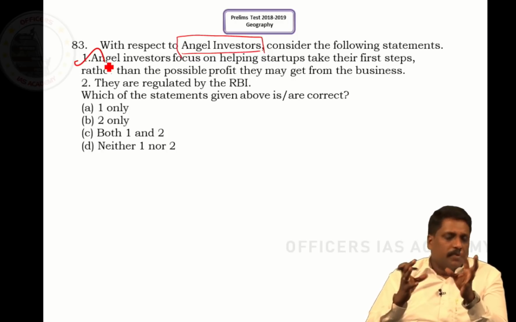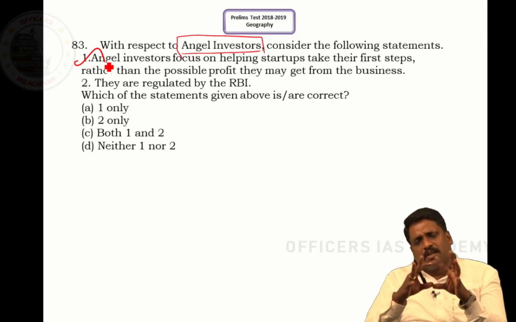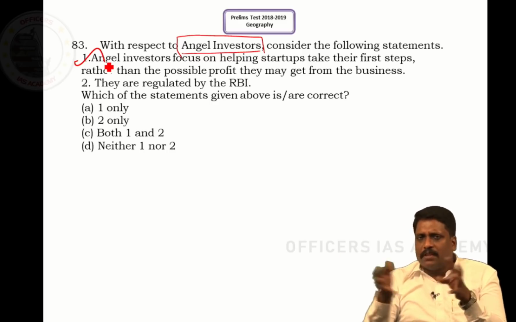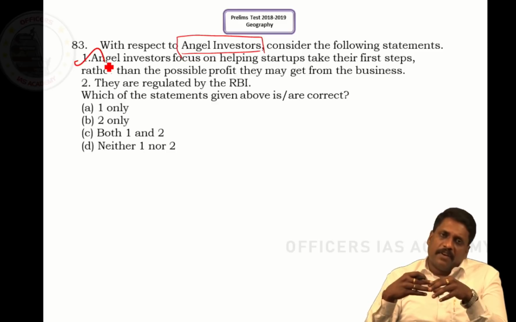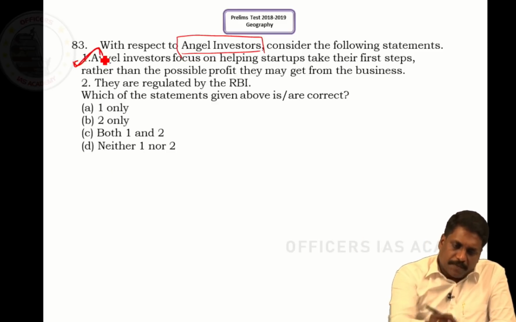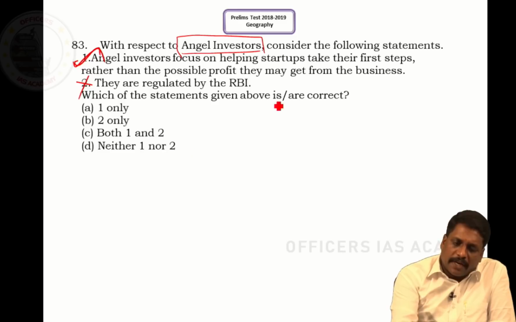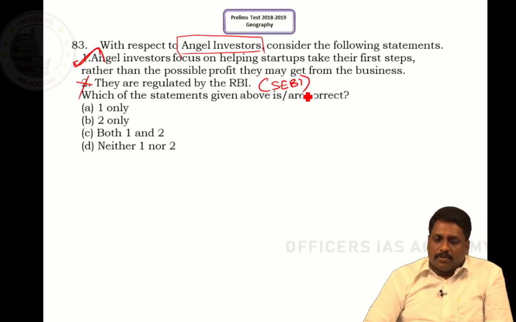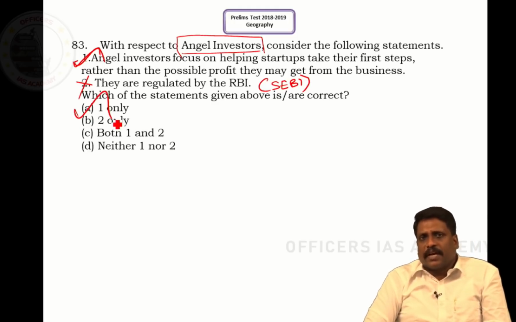Most of the time, with startups or some very small business, the running of the business itself becomes very difficult. An angel investor comes and invests, right, sir? So statement 1 is obviously right. Statement 2 says they are regulated by RBI. This is wrong because they are not regulated by RBI, they are regulated by SEBI, sir. So what is the correct statement? Statement 1 only is the correct statement.